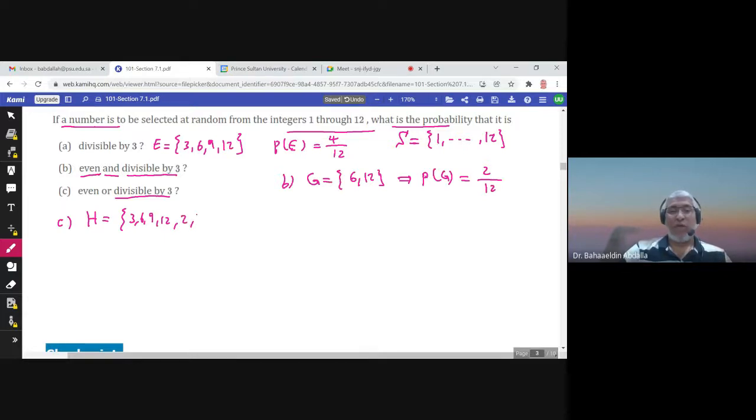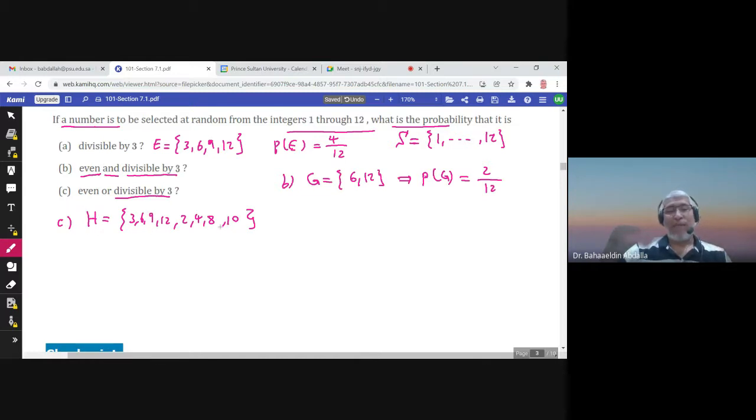So 2 should be here, 4 should be here, 6, but it is already there. So 8, 10, 12, but 12 is already there. So these are the numbers inside H. Each one of them is even or divisible by 3; one property is enough.